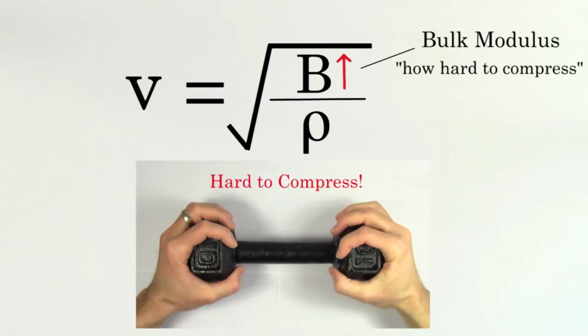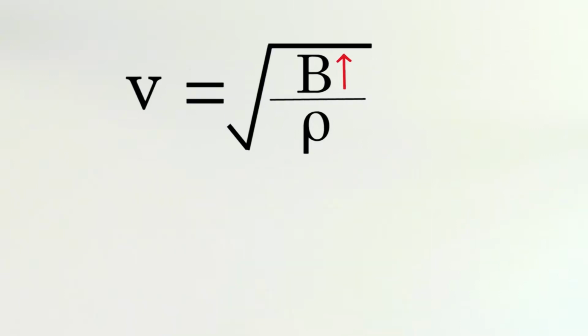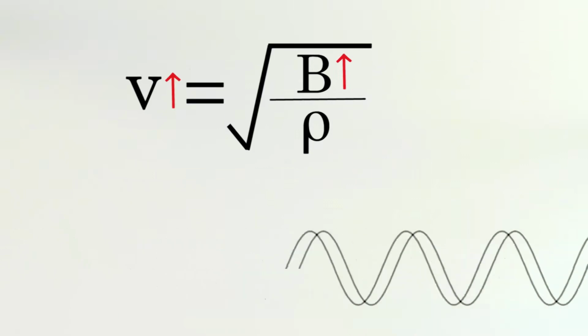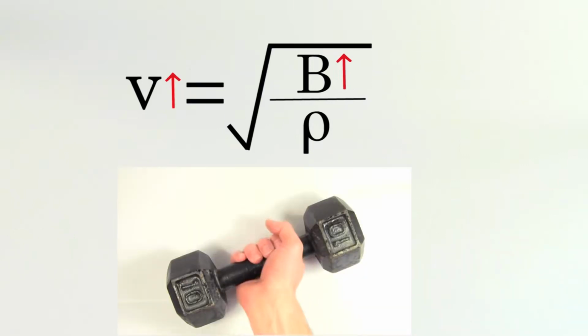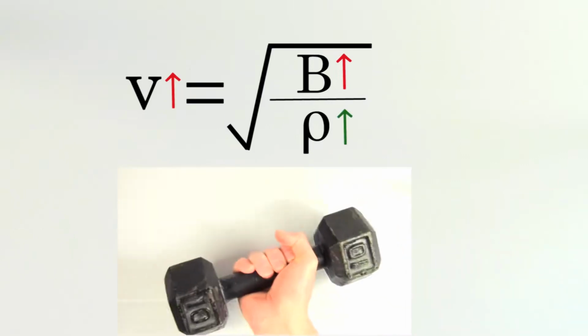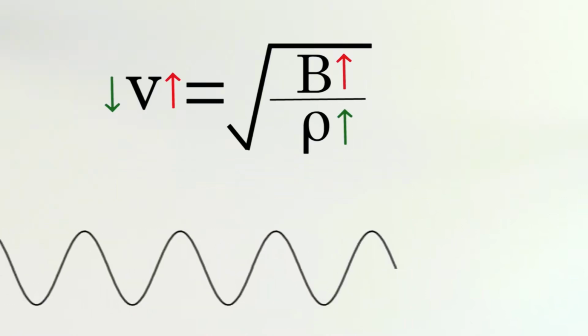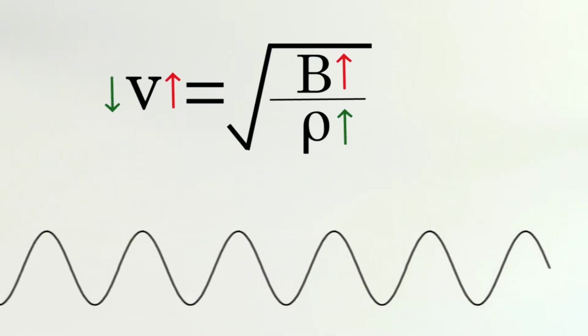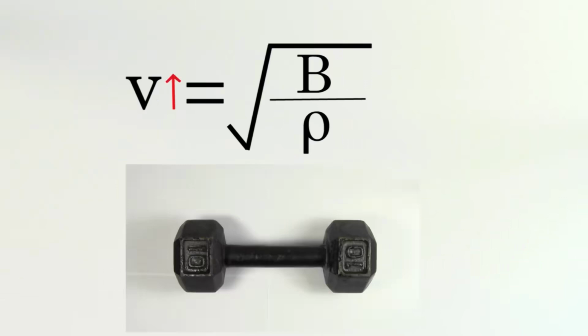Iron is definitely more rigid and stiff than air, so it has a much larger bulk modulus than air. This would tend to make sound waves travel faster through iron than it does through air. But iron also has a much higher density than air, which would tend to make sound waves travel slower through it. So which is it? Does sound travel faster through iron or slower?